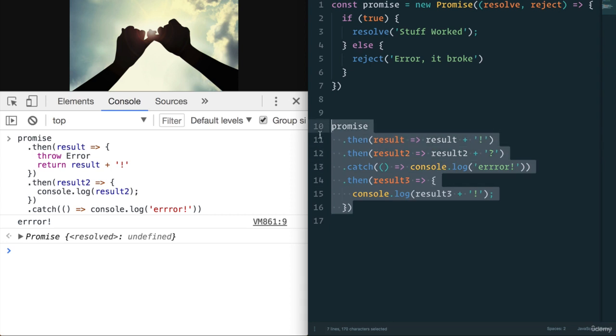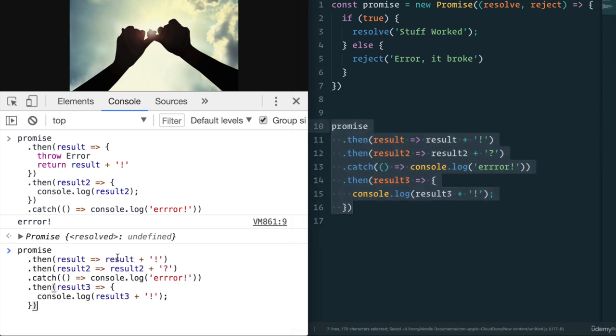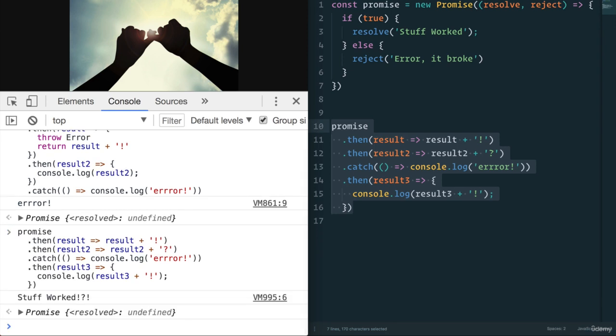Let's see. We save, copy and paste, and look at that. We have stuff worked, exclamation, question mark, exclamation. So catch only runs if something fails in between here.